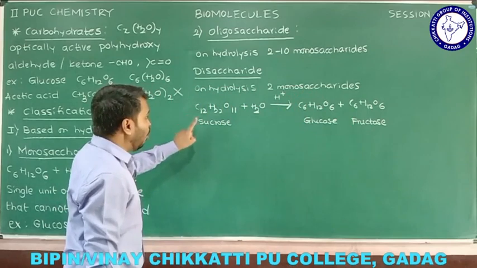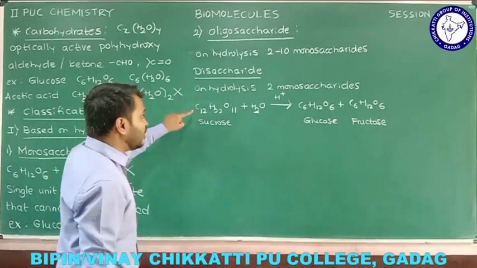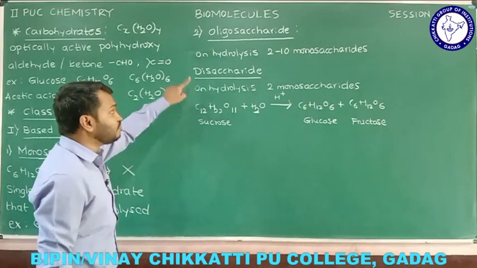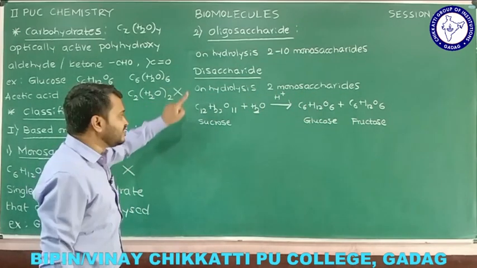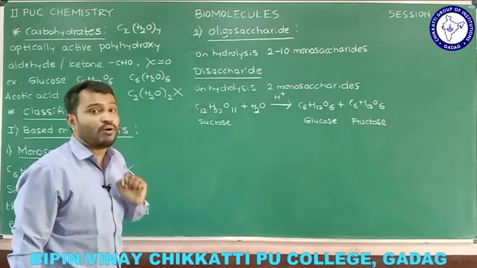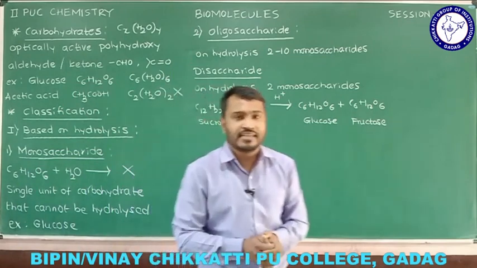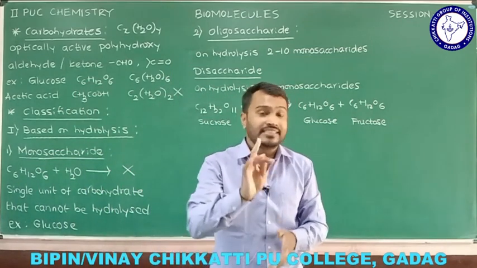Therefore, on hydrolysis of sucrose we got two monosaccharides. So sucrose belongs to disaccharide, or I can say sucrose is one example that belongs to oligosaccharide also. On hydrolysis, if you get two monosaccharides, that we call a disaccharide.